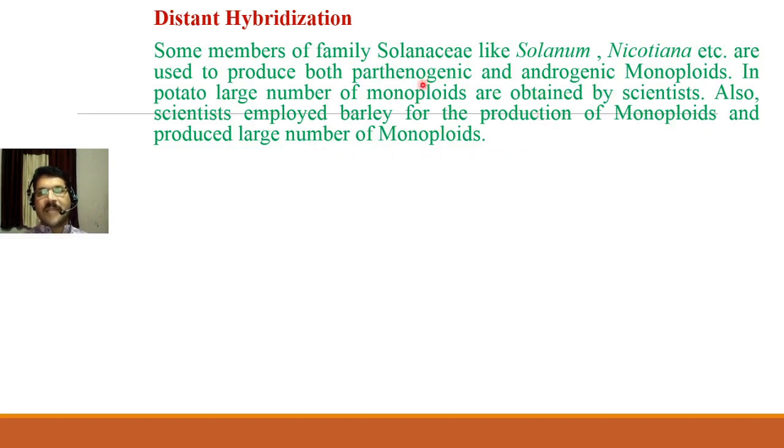So, scientists, they have used Solanum, that is potato, as a plant for the production of monoploids. So till today scientists got large number of monoploids from the potato plants.